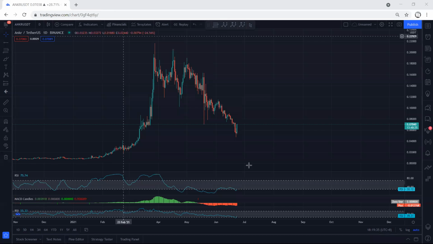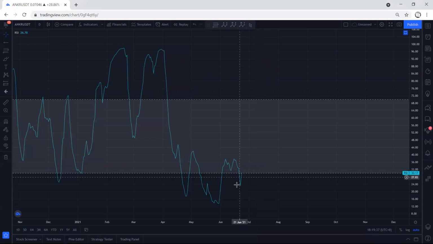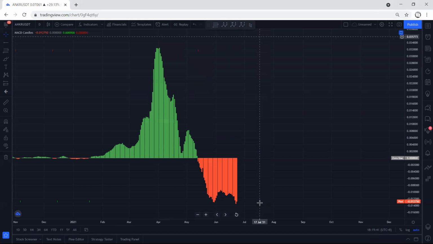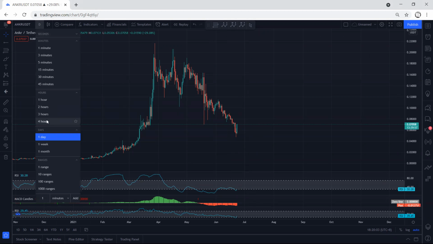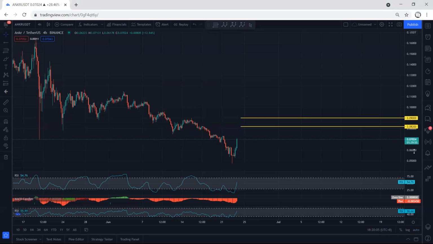That means we're more interested to look for buy. And if we refer to the indicators, one of the indicators is showing us the divergence, but the MACD doesn't show us. Anyway, we should know that we're looking for the reversal, but in this situation, most of the charts have a similar movement. That means in the crypto market, most of the charts follow Bitcoin. And what we want to see is whether we can look for the reversal or not, but we don't see the confirmation. It doesn't mean we cannot look for buy. We try to look for buy, but we start to manage if it's not moving in our direction.